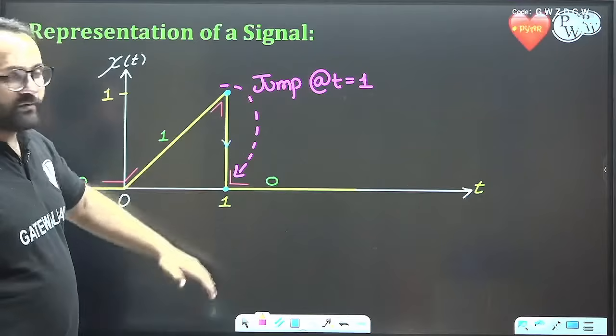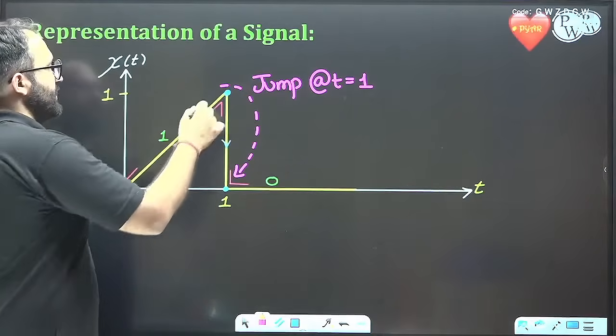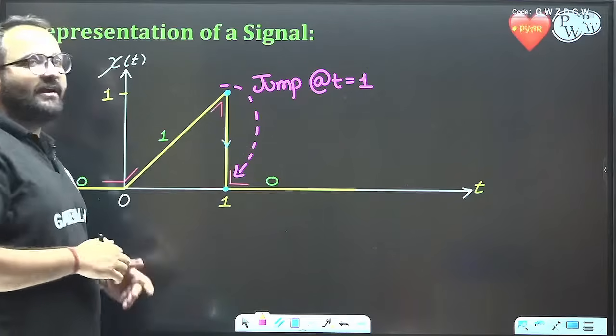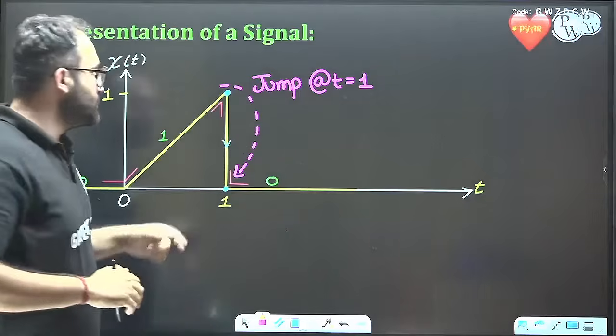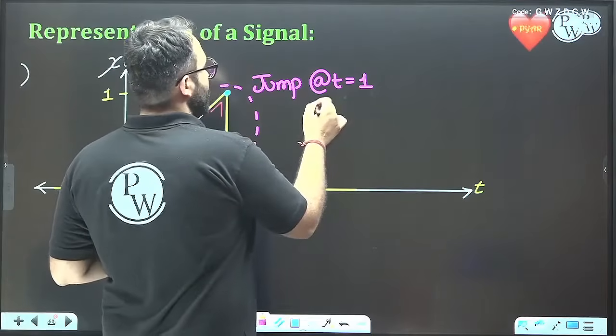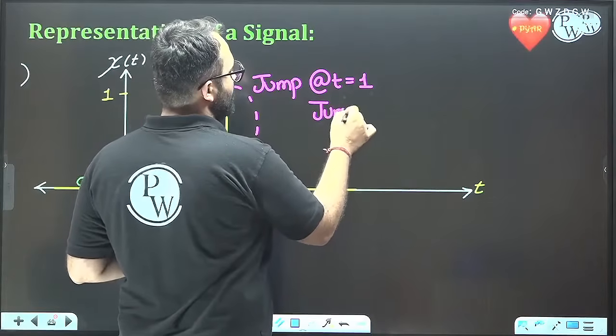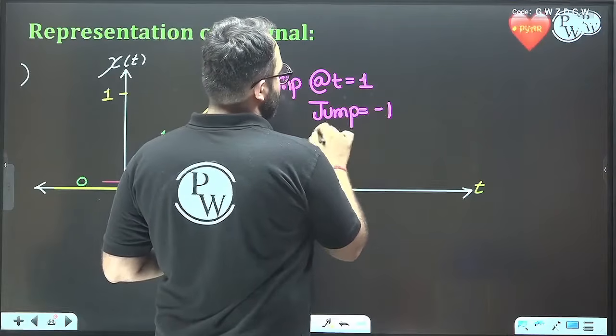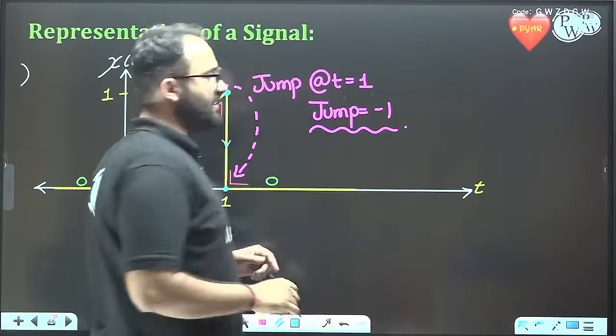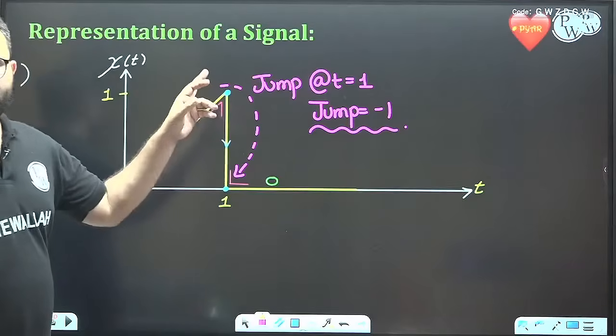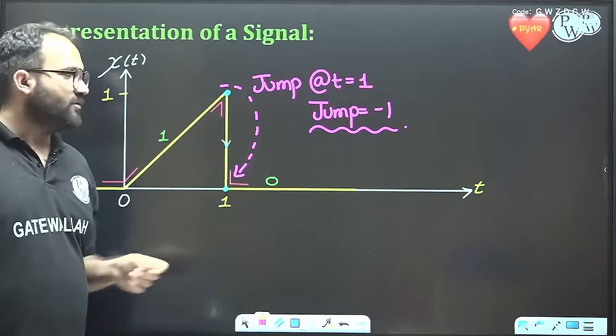We are going downwards, and thus the amount of jump is the height by which we fall. So the value of jump is -1. So we have the location, we have the jump value.